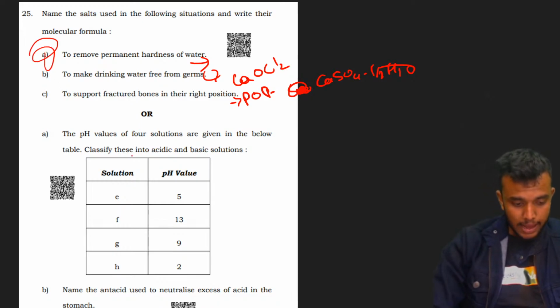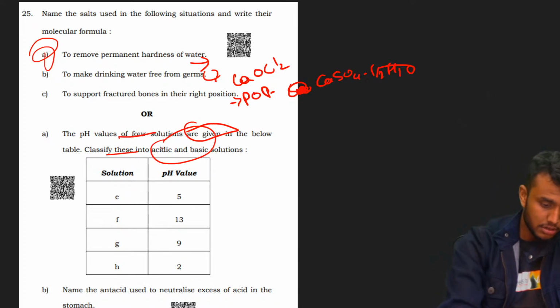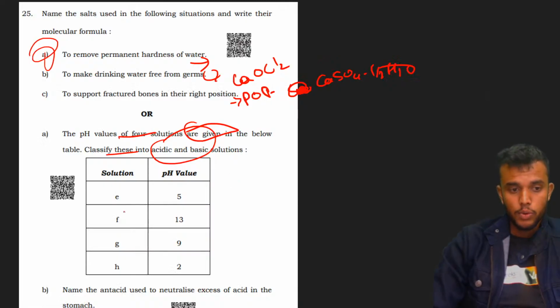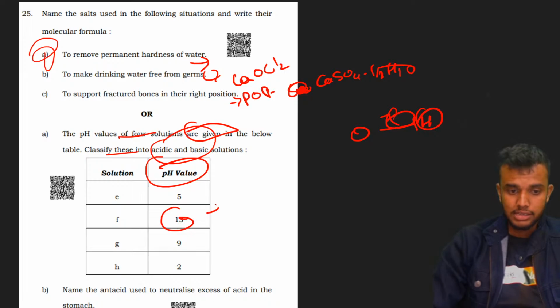This question: the pH values of 4 solutions are given in the table. Classify them into acidic and basic solution. We already know the pH value. This is the pH range. 7 is neutral. Above 7 is basic. This is a basic solution. This is also basic. These are acidic.